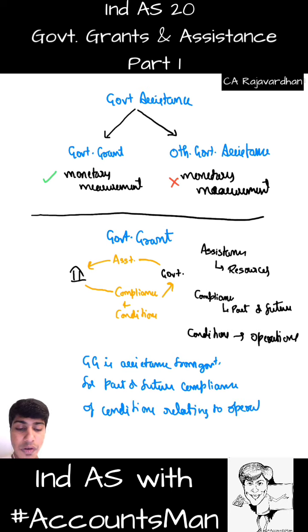Conditions relating to operations. So this is the definition of government grant.